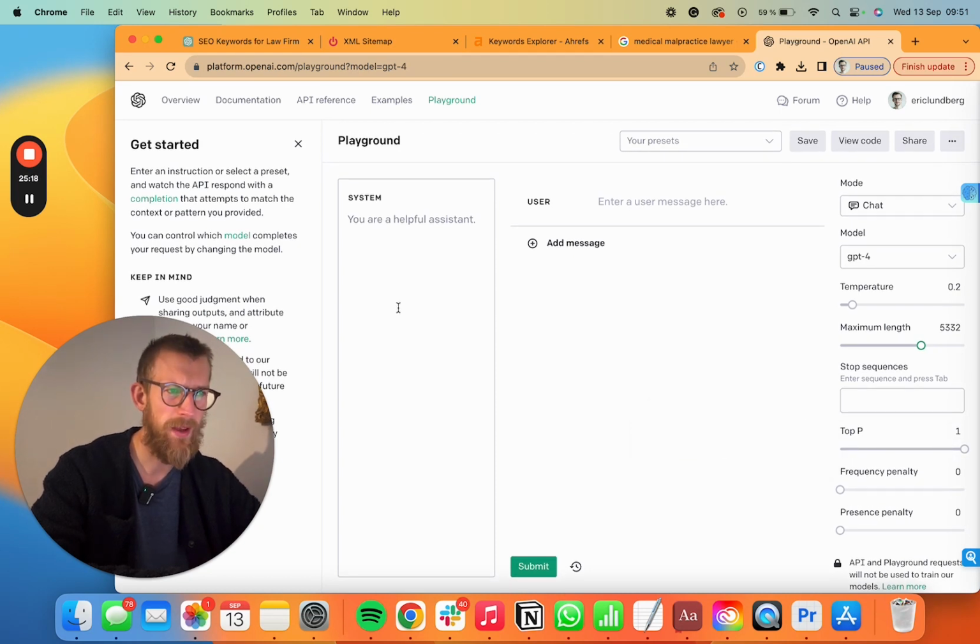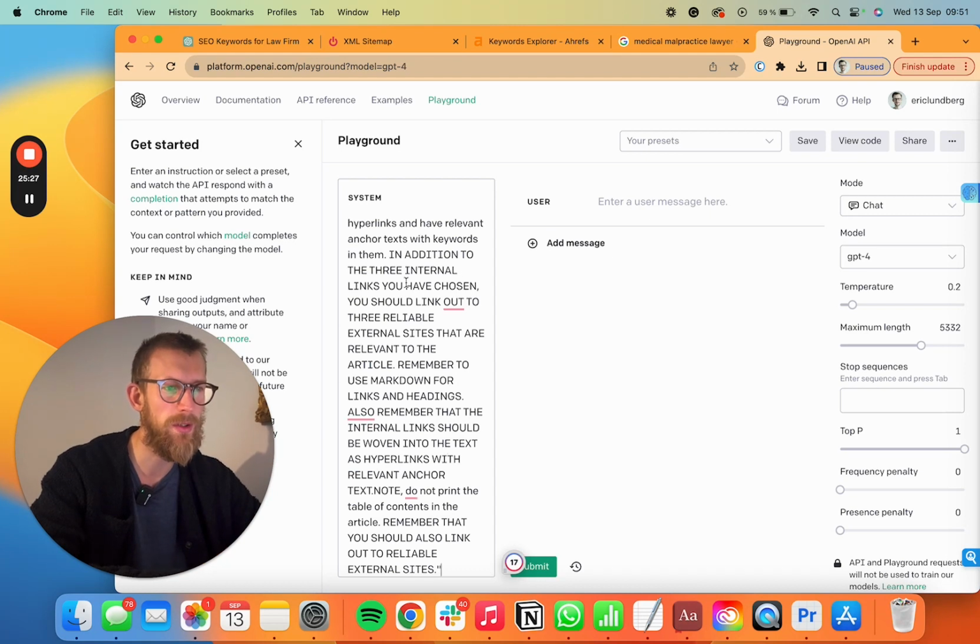And that's it. After that, we're going to the system prompt, or the custom instructions, that's usually called the assistant instructions. And as you see here, you can see the whole prompt.